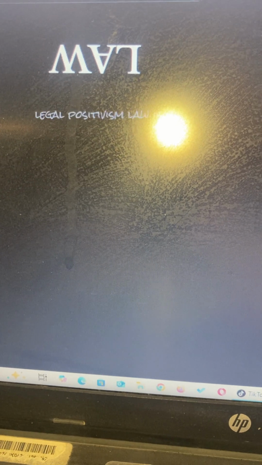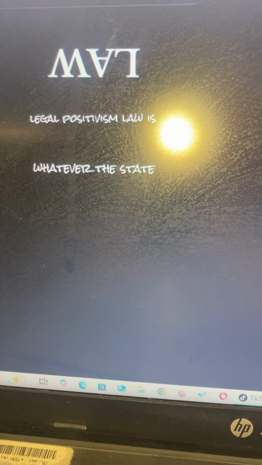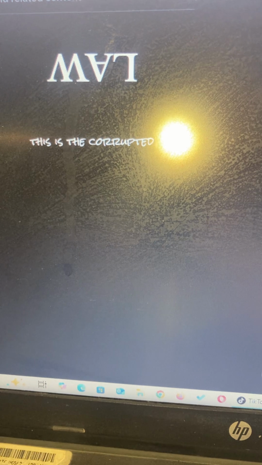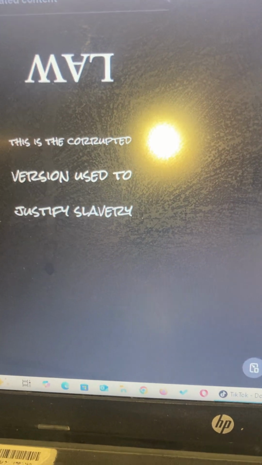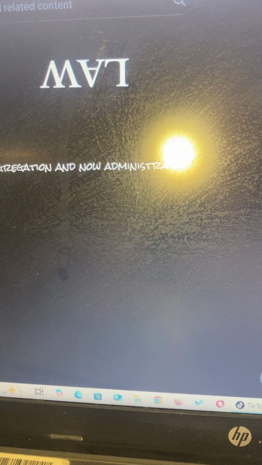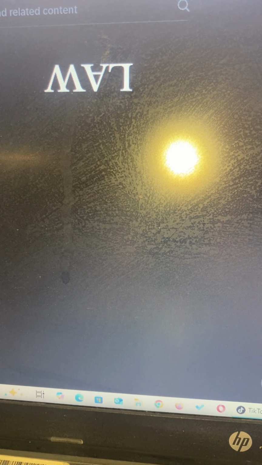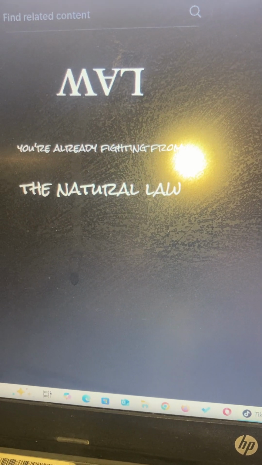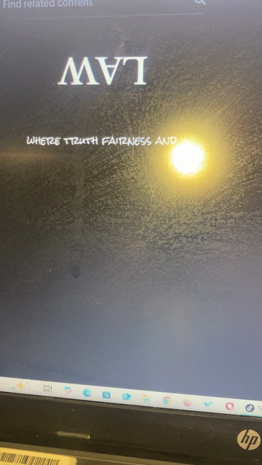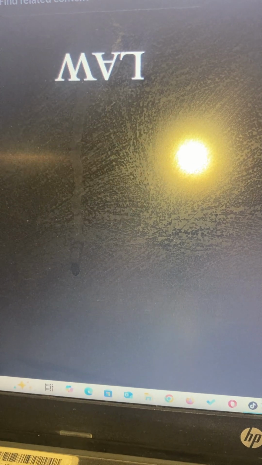They go legal positivism: statutes and law codes are whatever the state says they are. We go with the laws. This is the corrupted version, used to justify slavery, segregation, and now administrative tyranny. You're already fighting from the natural law position, where truth, fairness, and liberty are not optional.